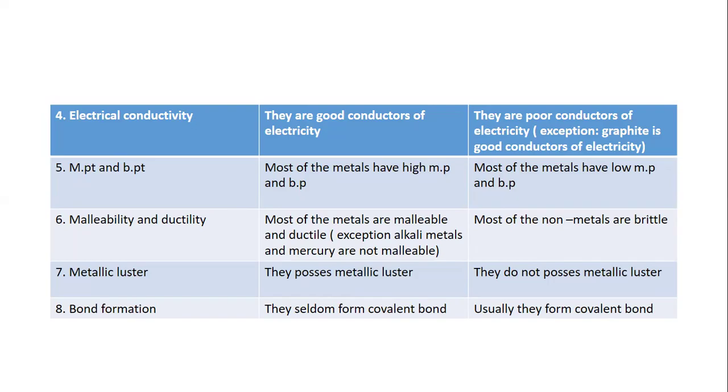Mercury cannot be made into flat sheets. Most of the non-metals are brittle. Non-metals break, and cannot be made into sheets or wires. Metallic luster: metals possess metallic luster, they shine. Non-metals do not possess metallic luster.